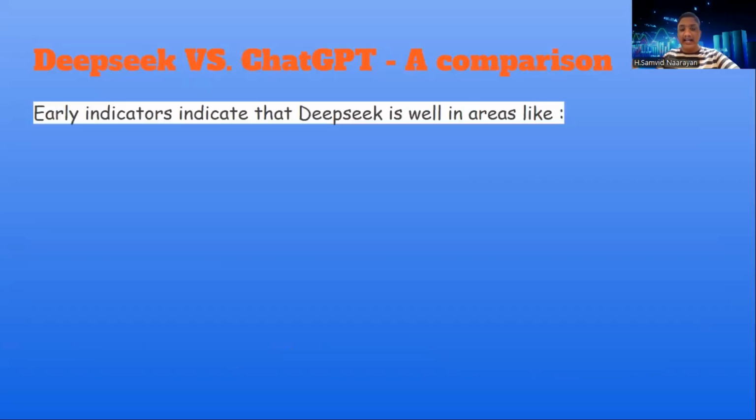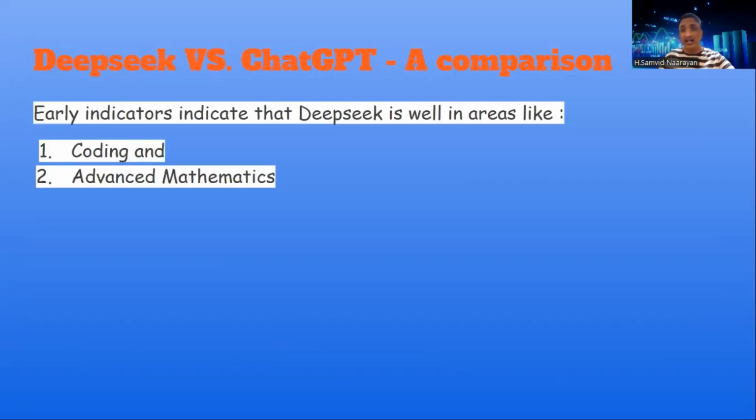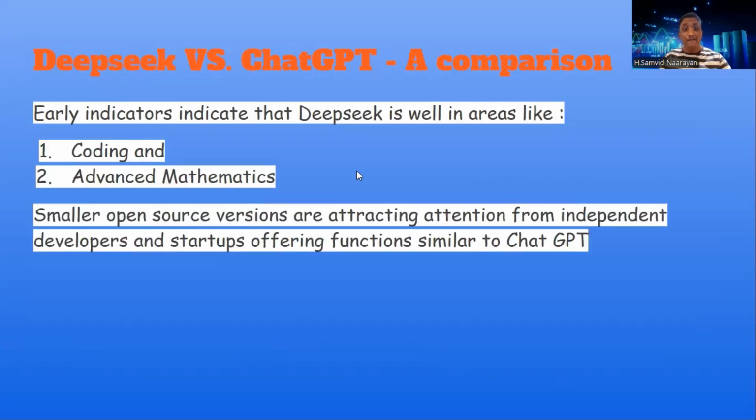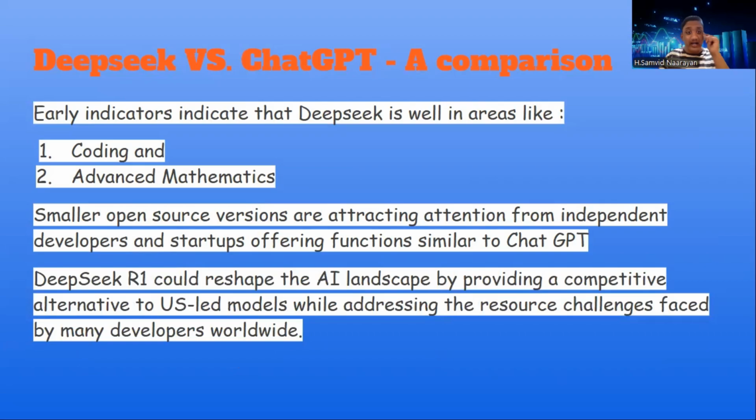First, early indicators indicate that DeepSeek does well in areas like coding and advanced mathematics. And also, smaller open source versions are attracting attention from independent developers and startups, offering functions similar to ChatGPT. DeepSeek's R1 could reshape the AI landscape by providing a competitive alternative to all the US-led models while addressing the question of resource optimization, right?